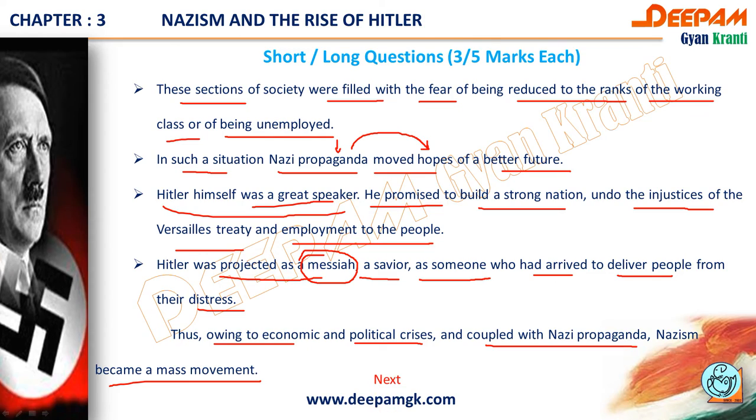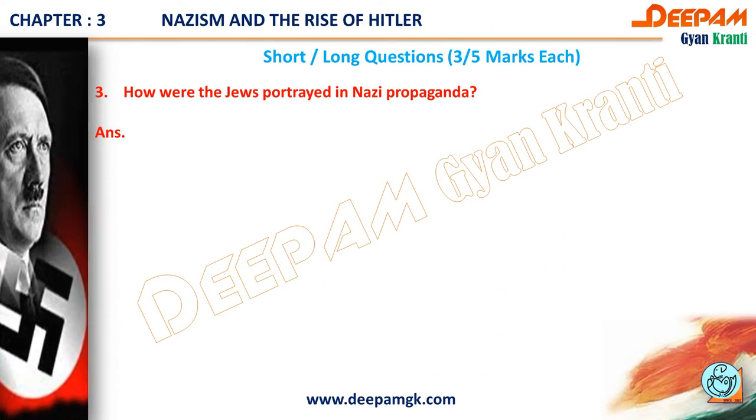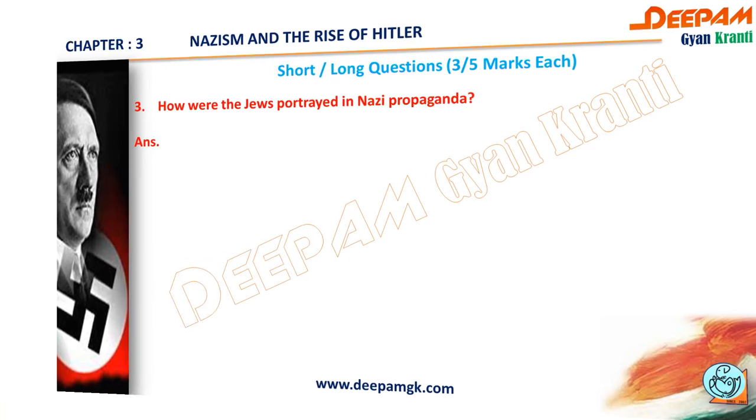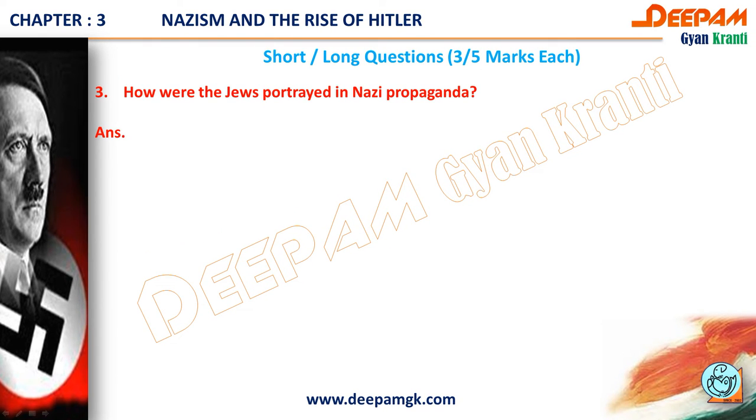Our next and last question of this video is: how were the Jews portrayed in Nazi propaganda? And the answer is that Jews had been stereotyped.